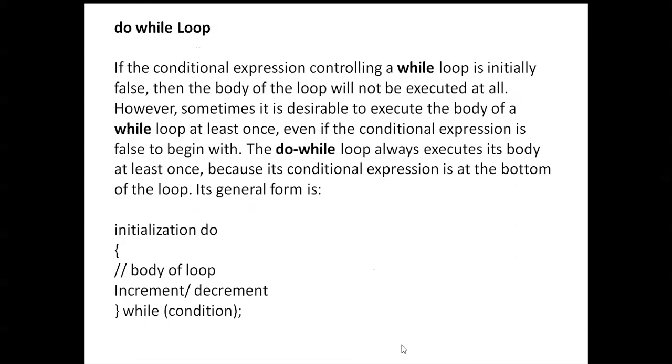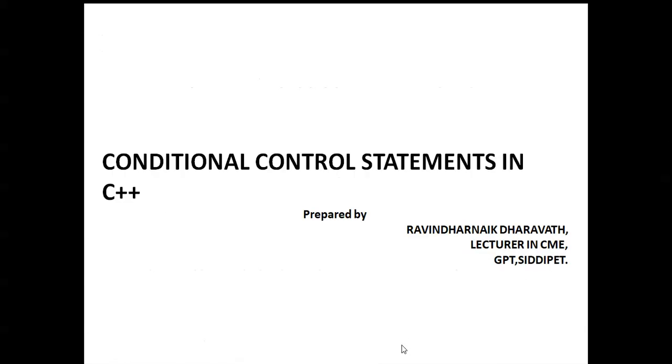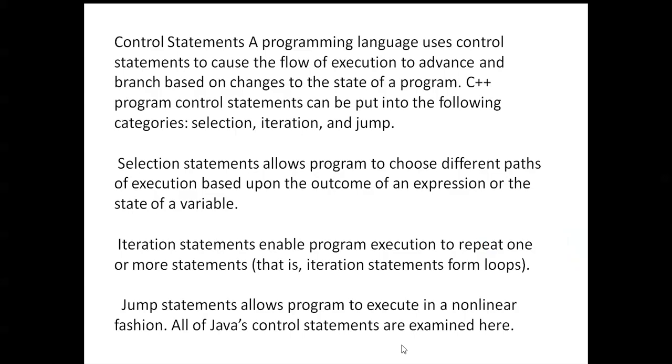Okay, you can see here sorting. What are conditional control statements in C++? There are three different categories: selection statement, iteration statement, and jump. Selection, iteration, and jump. Selection statements allow the program to choose different paths of execution based upon the outcome of an expression or the state of a variable.